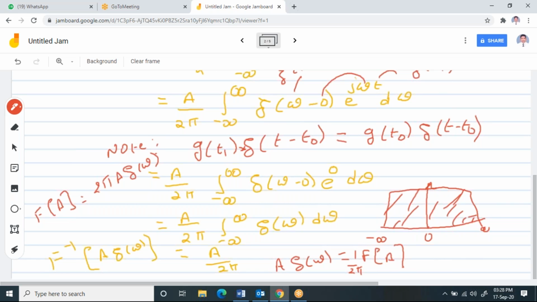Please try to understand. That means whatever be the scaling factor we have, that is multiplied here with an impulse function. And the Fourier transform of any constant, of a DC signal, I can write.